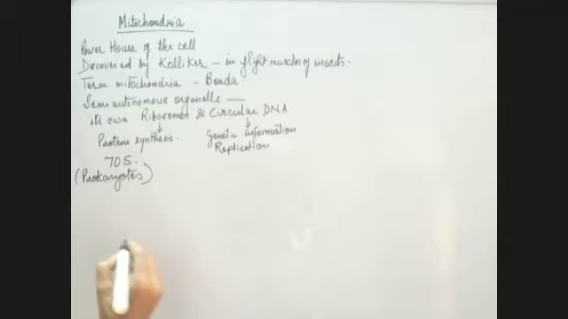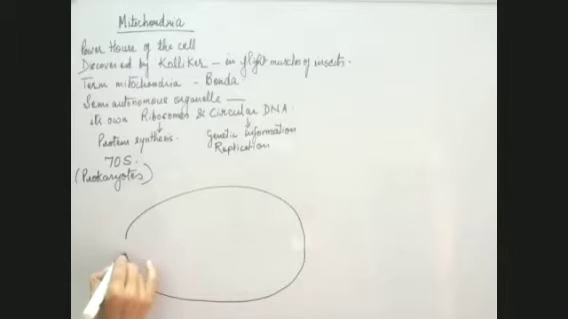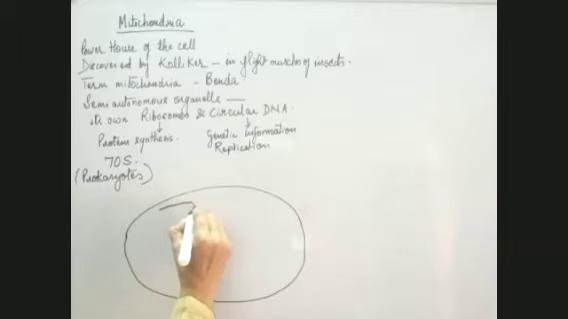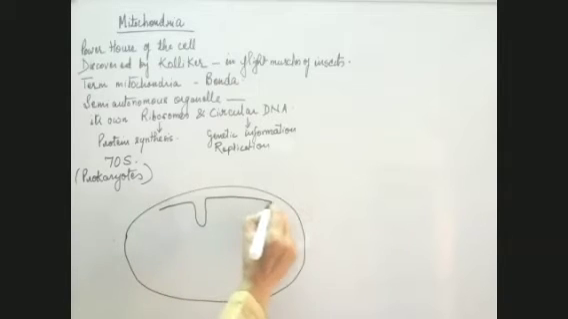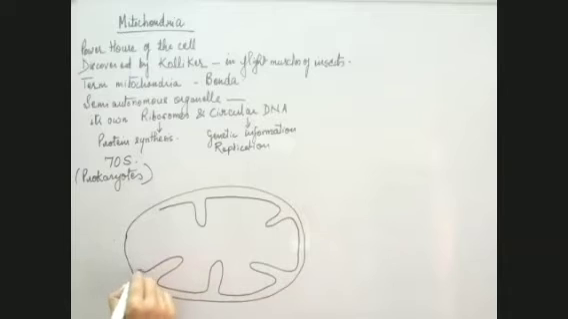Now we will study the structure of mitochondria. How does it look? We have also done it before, but we are doing it again. So this is one circle, and this is the outer membrane, and then we have the inner membrane, which has these infoldings. And these infoldings are known as cristae.